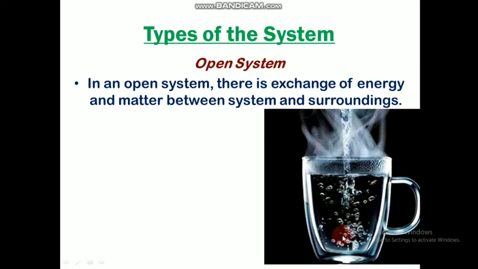So by evaporation, the matter or the water present inside my system is going out. So due to evaporation, my matter is also going out of the system. So this kind of system where we have exchange of energy and matter between the system and the outer surrounding is known as an open system.